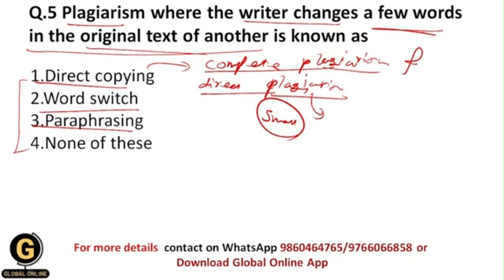Okay, and that's why direct copying happens in these both kinds of plagiarisms, that is complete plagiarism and direct plagiarism. So both of these are basically types of plagiarism, but here we don't change a few words in the original text, we are directly copying it, and that's why this option gets eliminated.